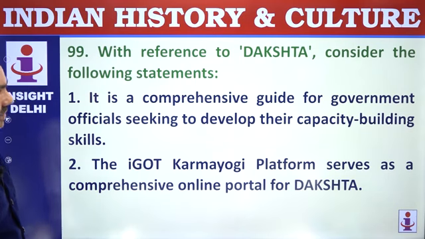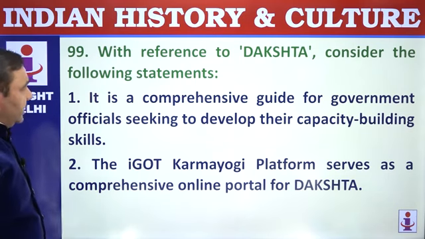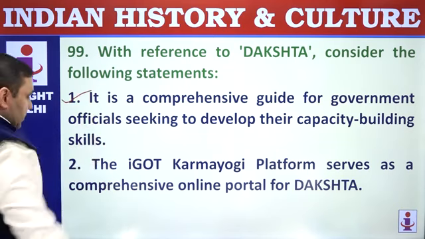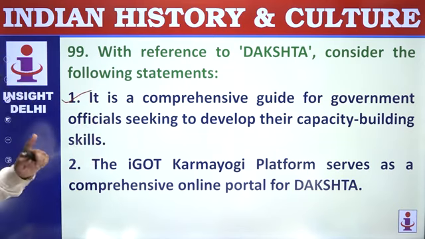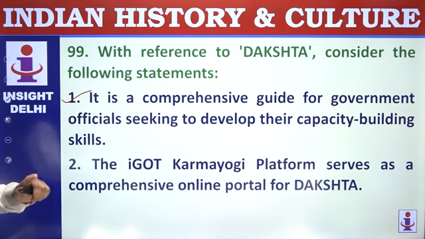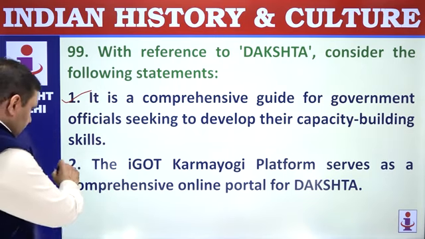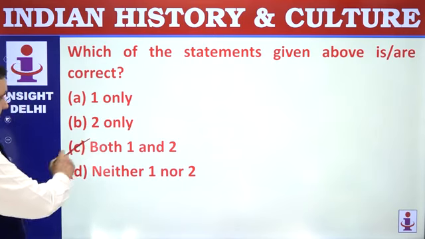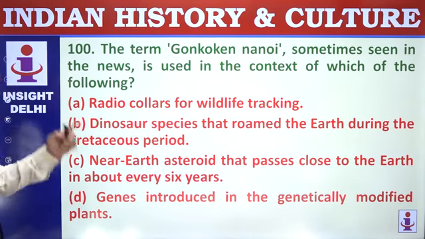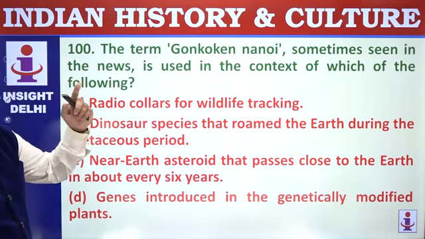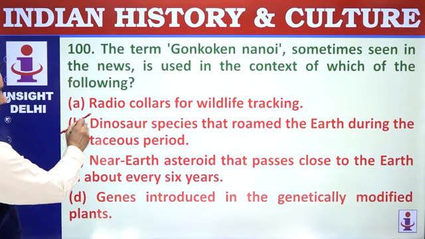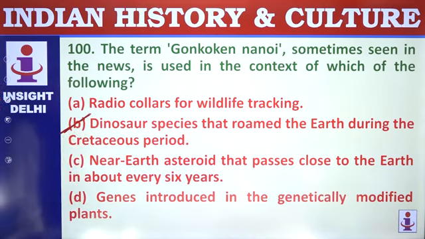99. With reference to Dakshta, consider the following statements. It is a comprehensive guidance for government officials seeking to develop capacity building skills. That's nice, correct here. The iGOT Karmayogi platform serves as a comprehensive online portal for Dakshta. That's correct. Both are correct. Now come to the last question. The term Gonkoken nanoi, sometimes seen in the news, is related to a dinosaur species that roamed the earth during the Cretaceous period.